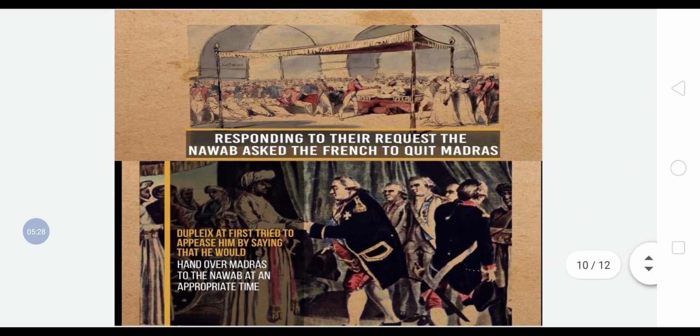Earlier, responding to their request, the Nawab asked the French to quit Madras. And at that time, Dupleix at first tried to appease him by saying that he would hand over Madras to the Nawab at an appropriate time. But the war took place, and in this battle, Anwaruddin was defeated by the French.